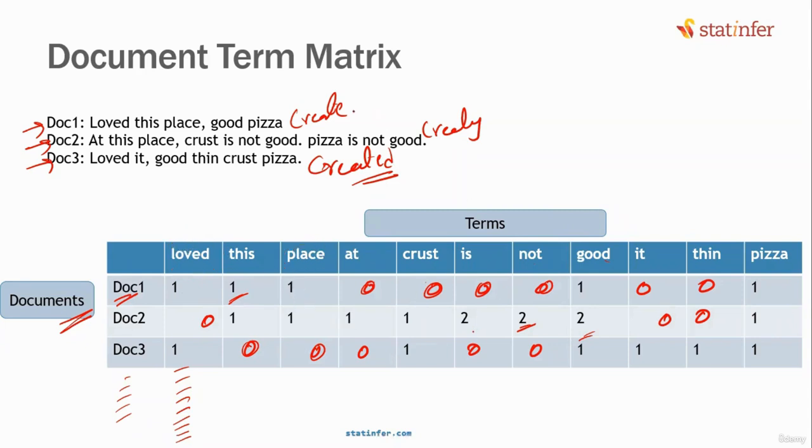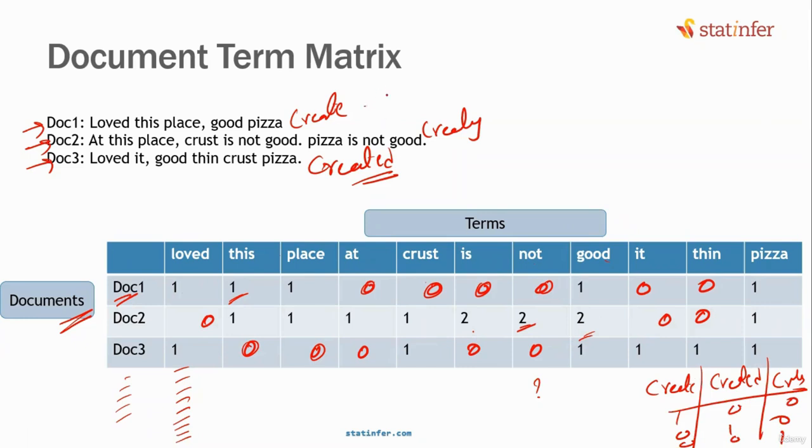Now, if you do not clean it, then what will happen? "Create" will be one column. "Created" will be another column. "Creating" will be another column. It will be 1, 0, 0, 0, 1, 0, 0, 0, 1. Are you adding more data points, or are you adding more sparsity? Tell me. If you are adding these 3 words, you are adding more sparsity.